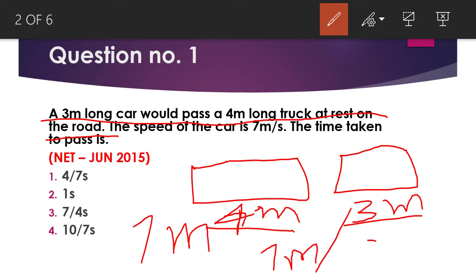So the time is equal to distance divided by speed, 7 meters divided by 7 meters per second, and it gives you 1 second. So here option number 2 will be the right answer.